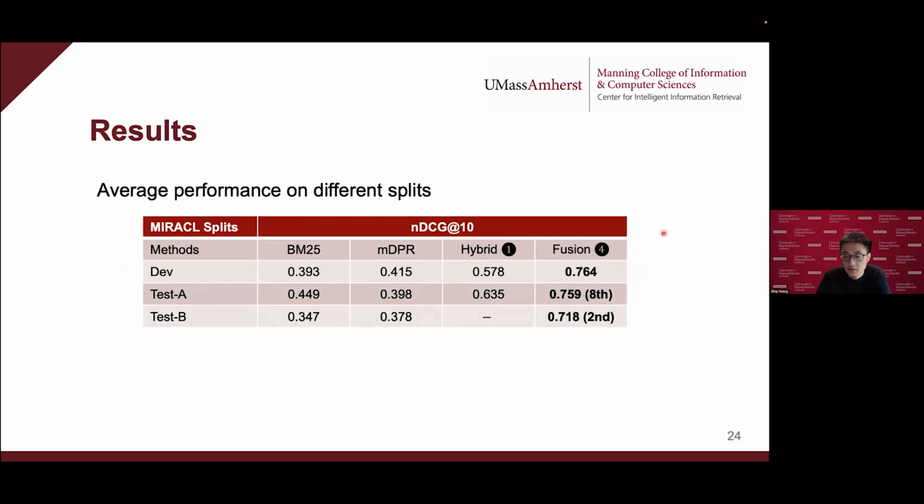But on the leaderboard, we jump from eighth in test A to second in test B. So this kind of proves that we may not overfit the dev set. But we suspect that maybe the queries in the test B set are more difficult than test A. These are just assumptions which need further investigation here.